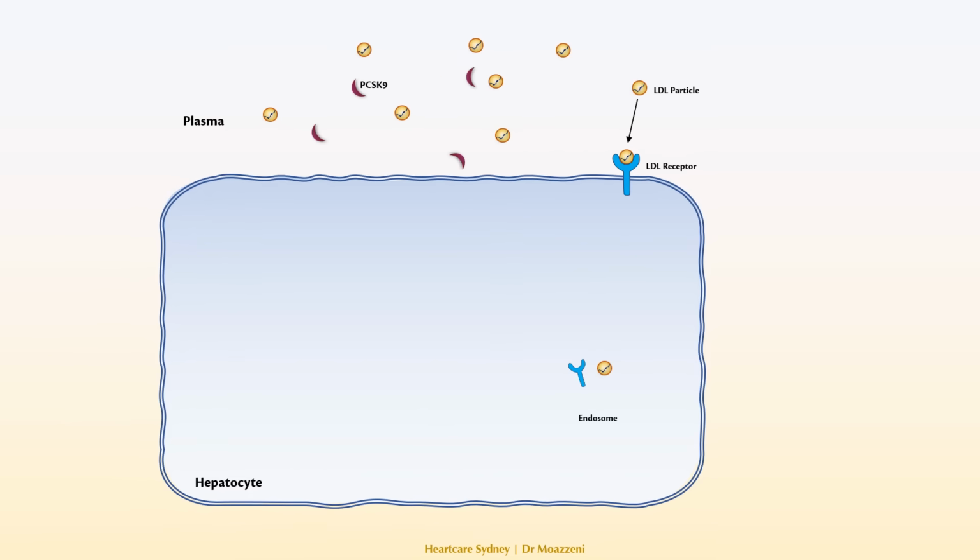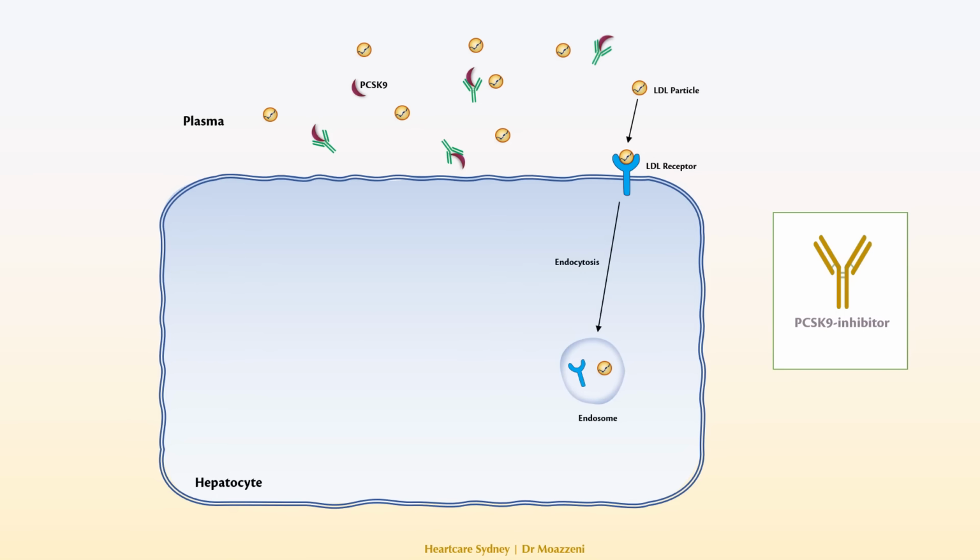PCSK9 inhibitors are antibodies designed to target and neutralize this protein in the bloodstream. By binding to PCSK9, these inhibitors prevent it from attaching to the LDL receptor. This allows the LDL receptor to process LDL particles normally and then recycle back to the cell surface. Clinical trials have shown that PCSK9 inhibitors can significantly lower LDL cholesterol levels by up to 55 to 60%, even in people who were already taking other lipid-lowering therapies such as statins.